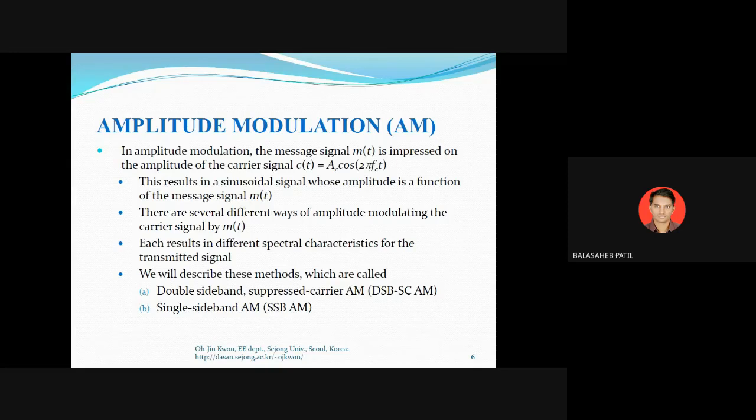Why should we go for suppression of the carrier as well as suppression of a sideband? To save the power. If I save the power, more signal information is possible to transmit, or we can accommodate another signal also.